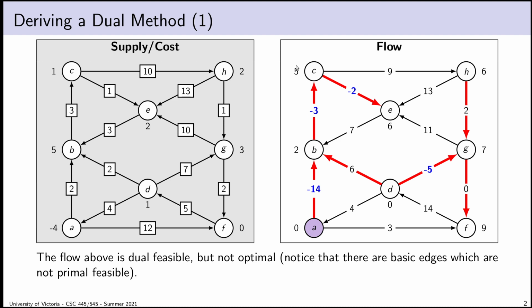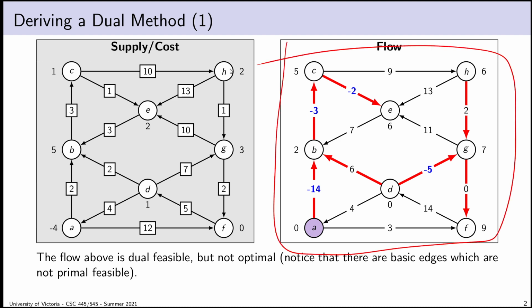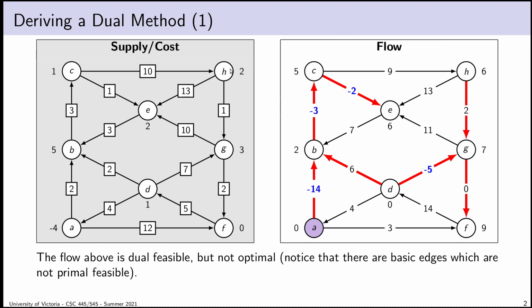So here we have an example of a flow that is dual feasible, but not primal feasible. And we know that the interpretation of that is that it's dual feasible, but not optimal. Because if it were optimal, it would be both dual and primal feasible. And we saw in the previous lecture that if I hand you a flow that is primal feasible, but not dual feasible, we can perform primal pivots to eventually reach the optimal solution. But what happens if I hand you a flow that is dual feasible but not primal feasible?